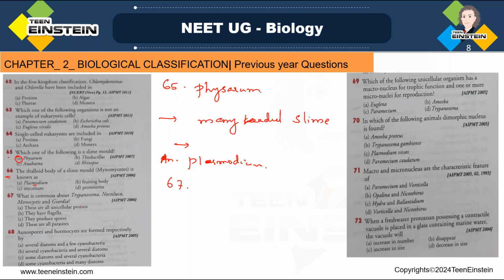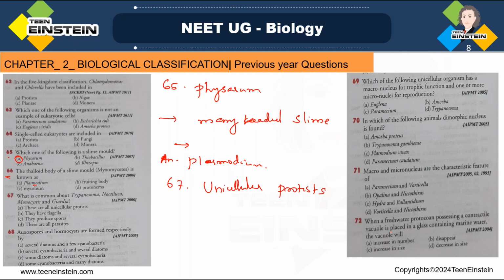Okay, so here Trypanosoma, which are they? Trypanosoma, Noctiluca, Monocystis, and Giardia. All these are unicellular protists, so they belong to Protista.